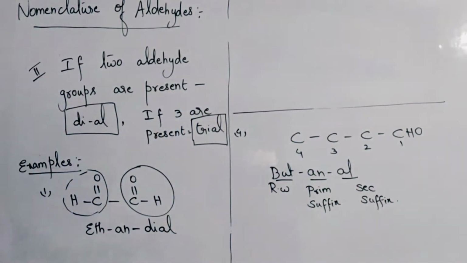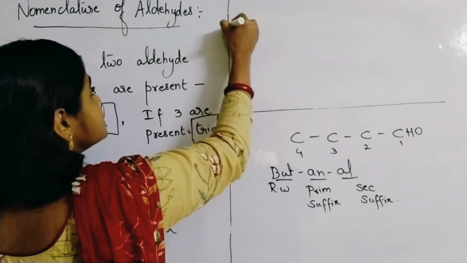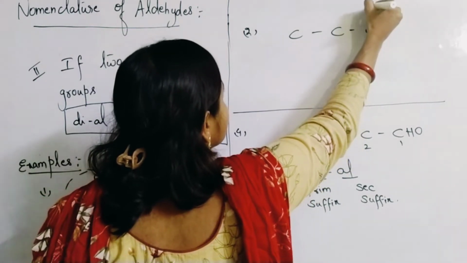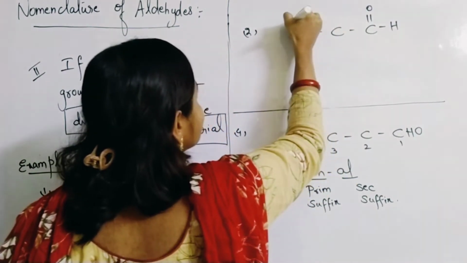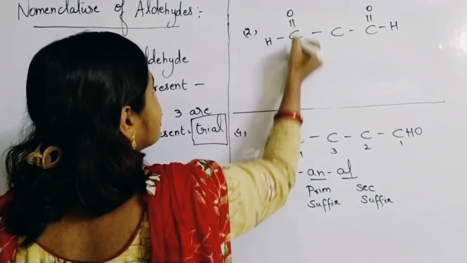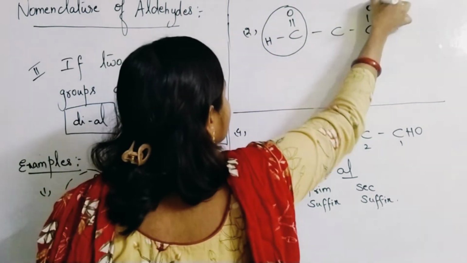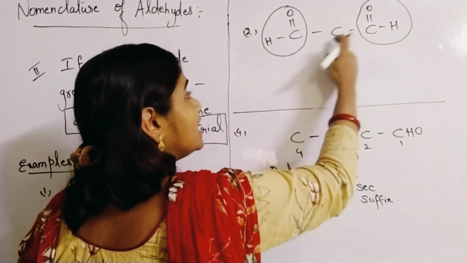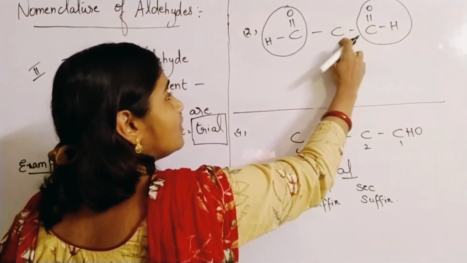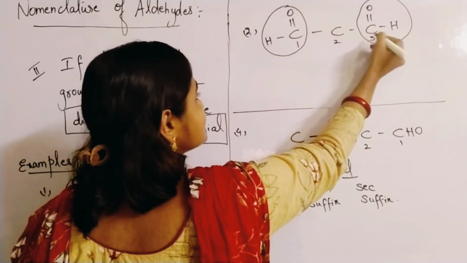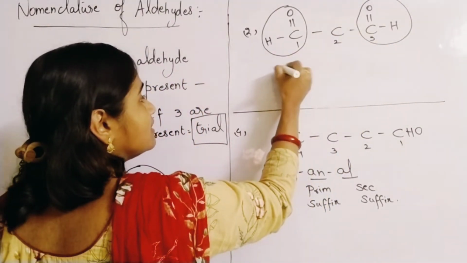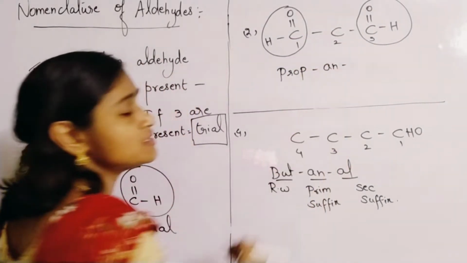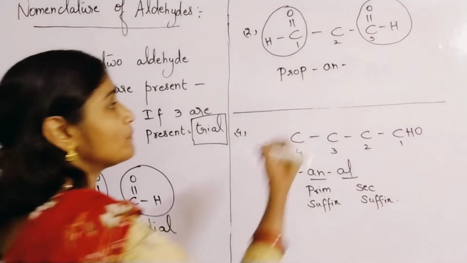Propanedial. See here, second example, you can write 1, 2, 3 carbon atoms. Here this is one aldehyde group, and this is another aldehyde group. If 2 aldehyde groups are there, you will take both into consideration. So you will give numbering like this, and the root word is prop. All single bonds are present in between the carbon atoms, so the suffix is an, propan.